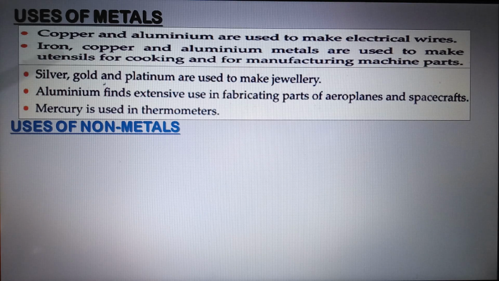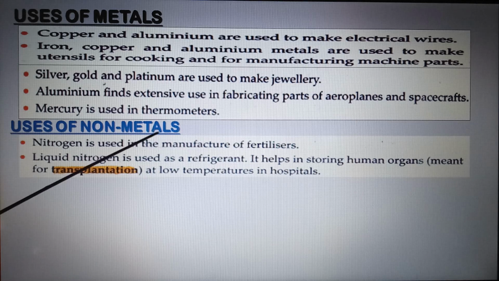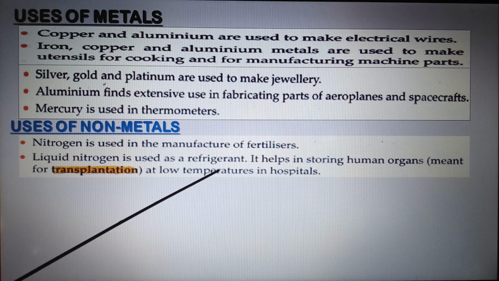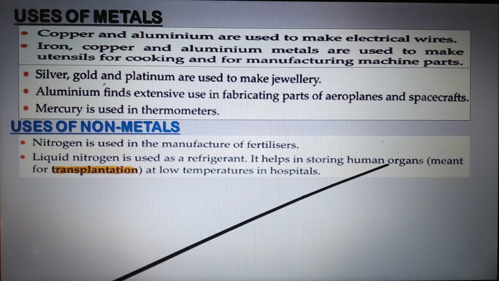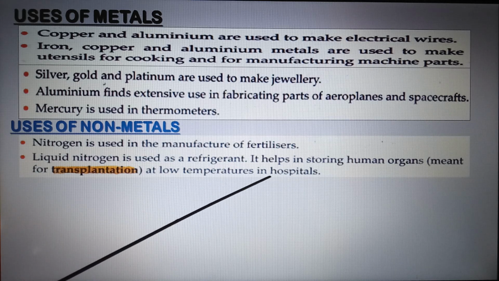Uses of few non-metals. Nitrogen is used in the manufacture of fertilizers. Liquid nitrogen: minus 196 degrees Celsius is the boiling point of nitrogen. So below minus 196 degrees Celsius, nitrogen turns into a liquid. It is used as a refrigerant. It helps in storing human organs meant for transplantation at low temperature in hospitals.